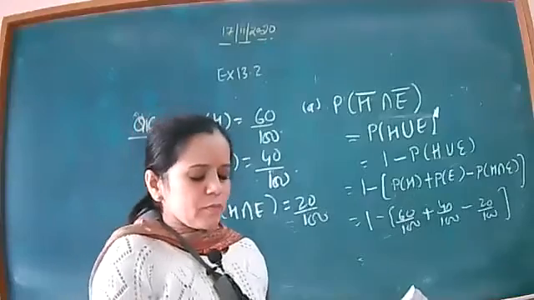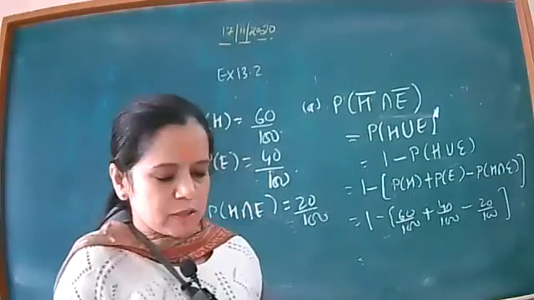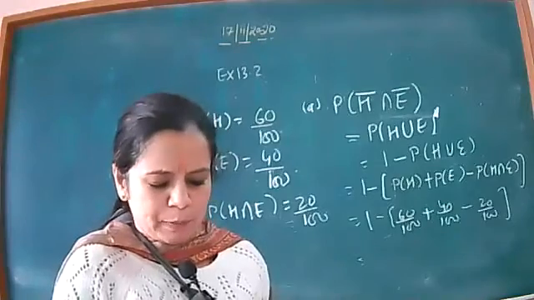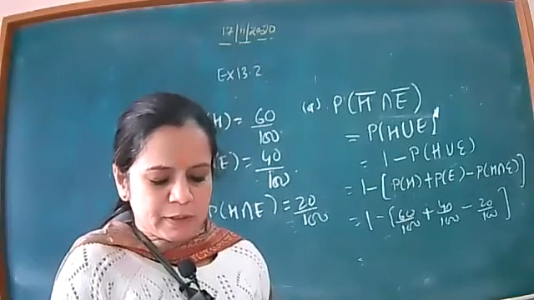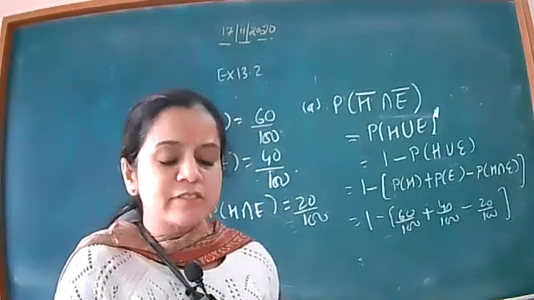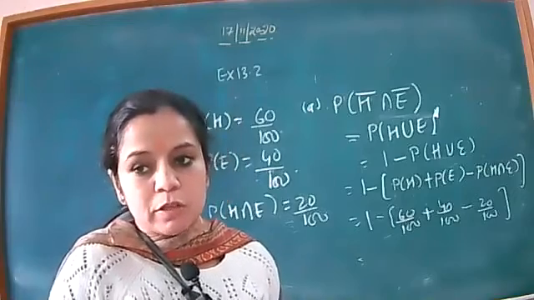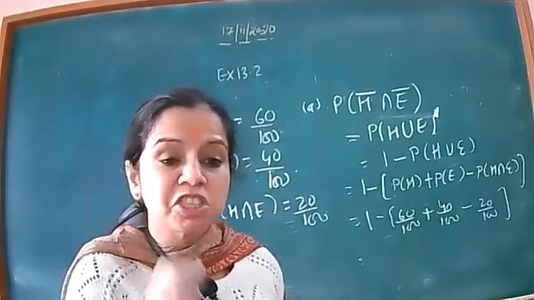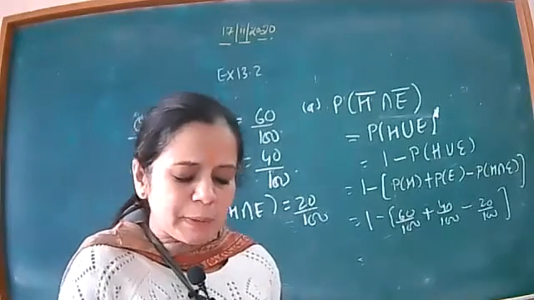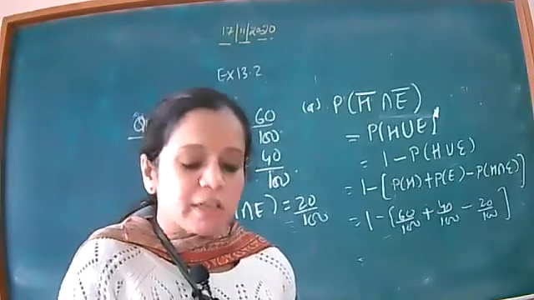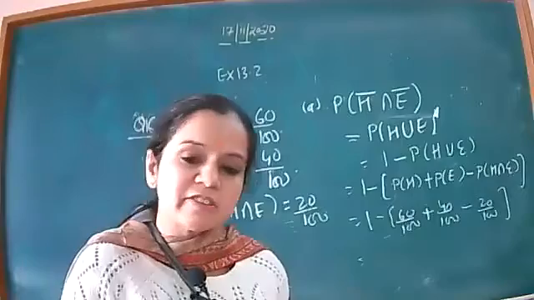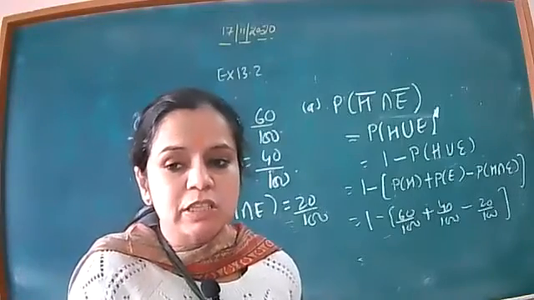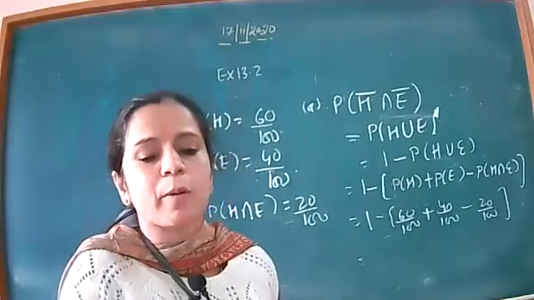Now beta, what is in second part? In the second part, if she reads Hindi newspaper, find the probability that she reads English newspaper. Now you just see in the statement, it is clearly mentioned one condition, that we know that she reads Hindi newspaper, that is given to us, and whenever something is given, that means we have to use conditional probability here.